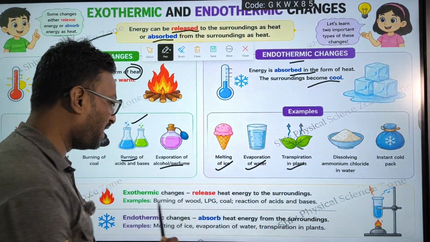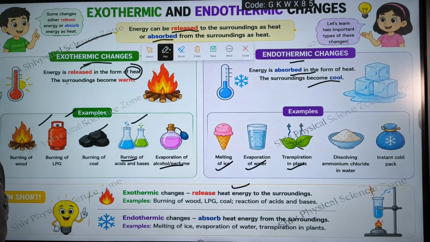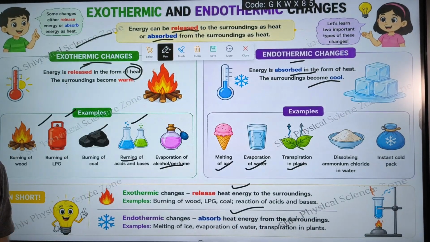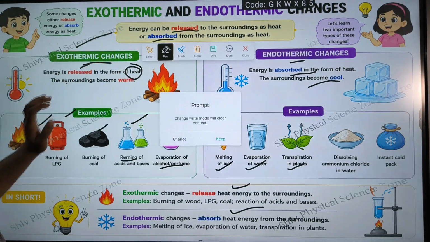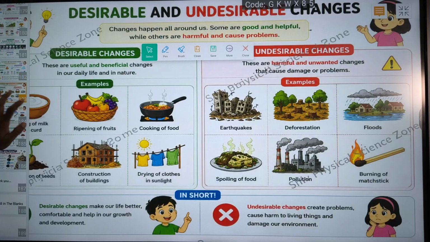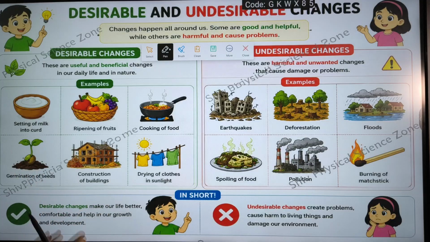Okay, exothermic reactions generally release heat energy to the surroundings. So these are the examples. Endothermic reactions are those reactions that absorb heat energy from the surroundings. So this is the thing you have to keep in mind. These are the basics. Next we go for desirable and undesirable changes.